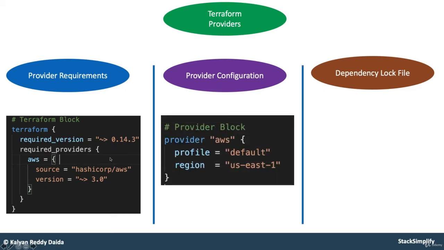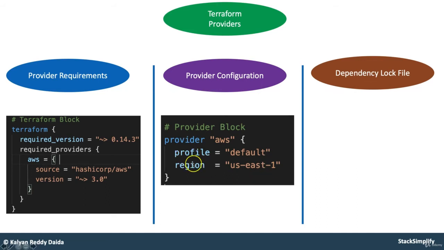And next is the provider block. Now you have defined the required providers in your Terraform block, and the next that comes is the provider block. In the provider block, you define the respective AWS provider related configuration. For example, in the AWS provider you are saying that this provider will provision the infrastructure in the region us-east-1 only. So the provider block provides configuration at a region specific level.